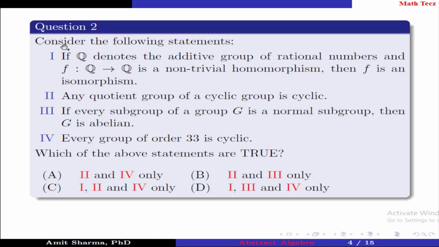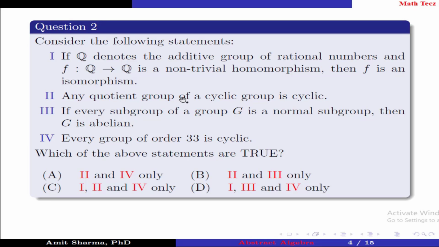Question number 2. Consider the following statements. Statement 1. If Q denotes the additive group of rational numbers and f is a function from Q to Q that is a non-trivial homomorphism, then f is an isomorphism. Statement 2.